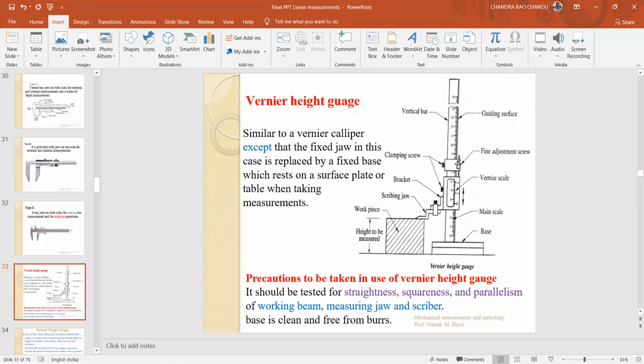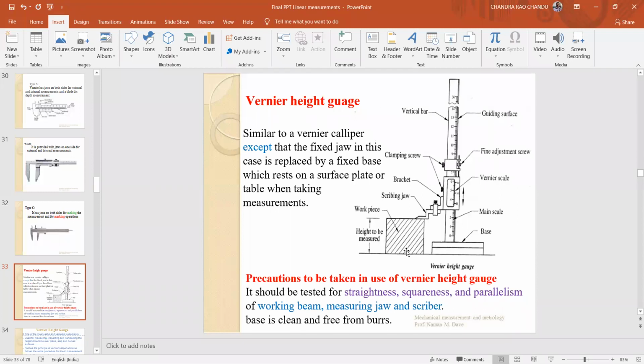One more head is there, the fine adjustment head, which has a clamping screw and fine adjustment. So two heads are there: one is the vernier head and the other is for the clamping screw and fine adjustment screw. At the other end, there is a provision to hold the scribing jaw. This scribing jaw is used for taking the measurement by placing its flat surface on the part to be measured.